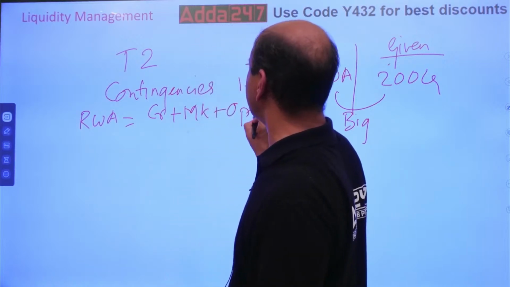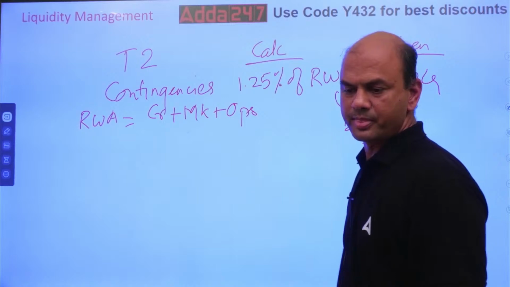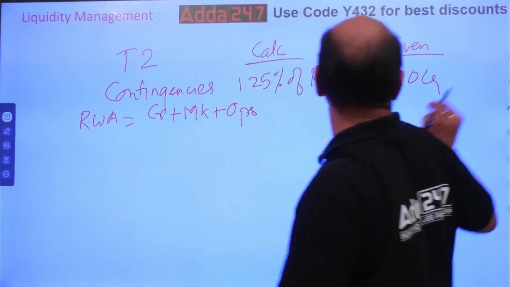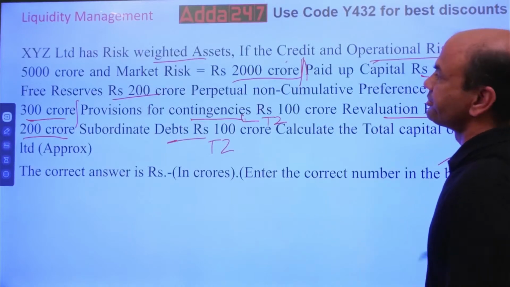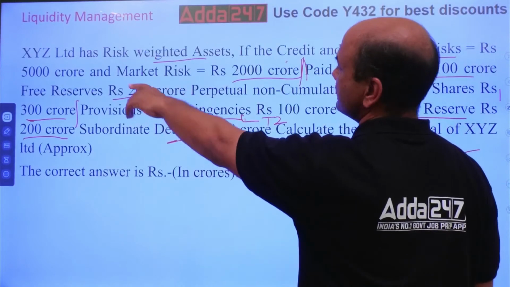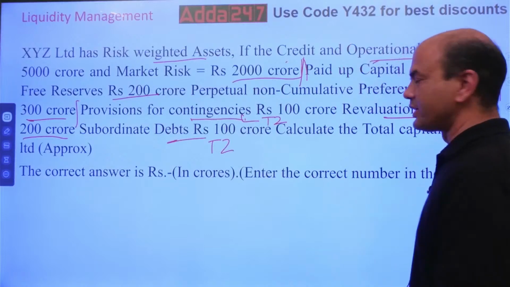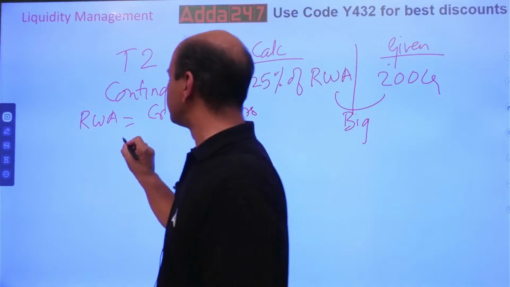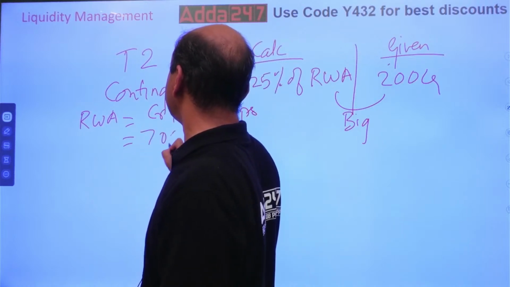What is the figure? 5,000 and 2,000. These are the figures, right? So it is total 7,000. Directly write the answer, 7,000.